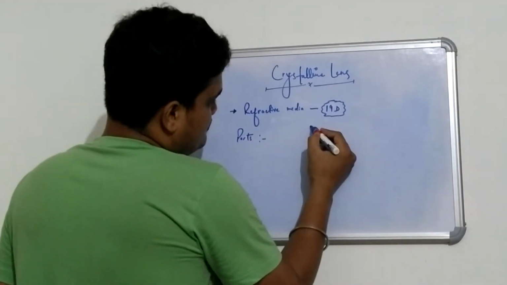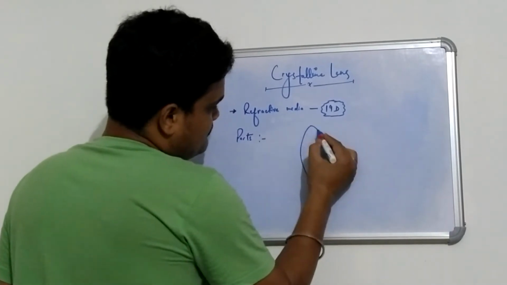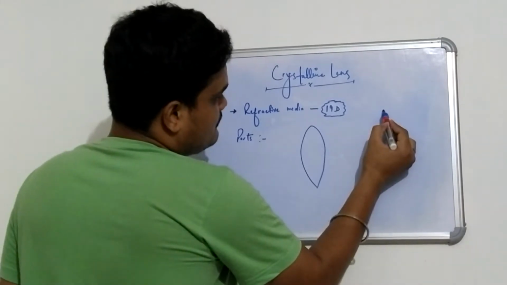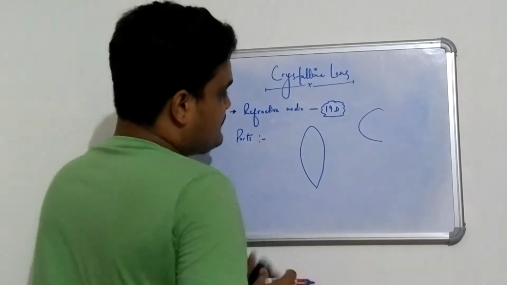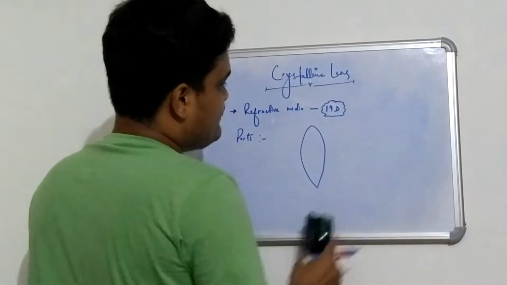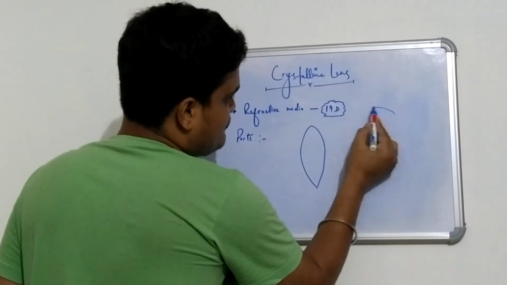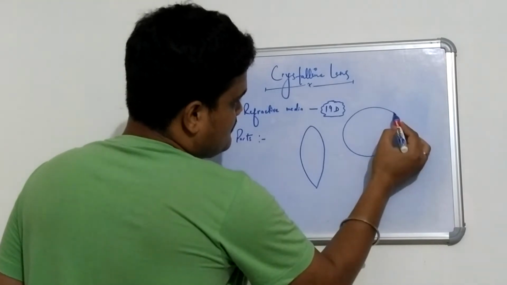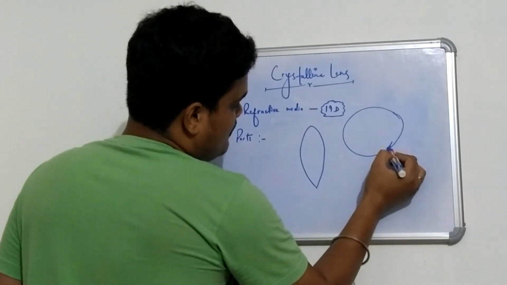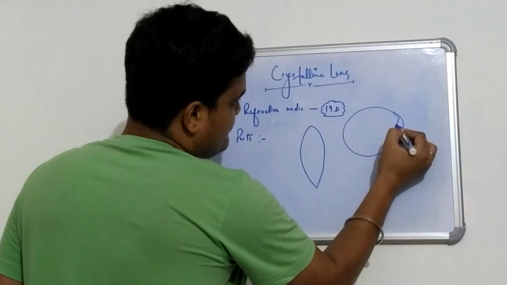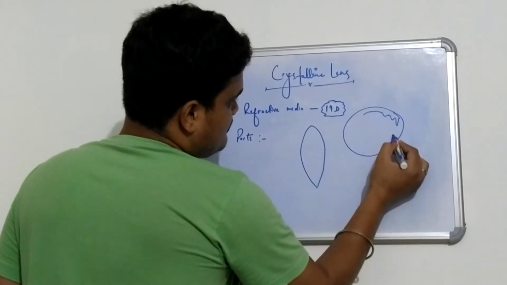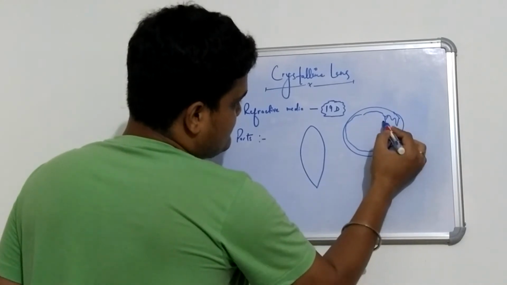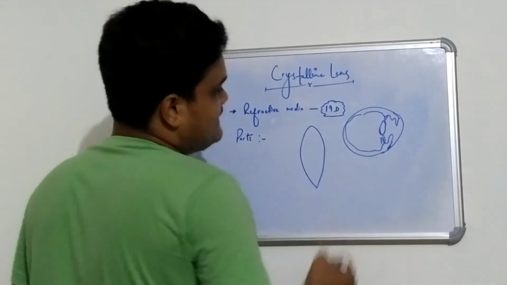So this is our crystalline lens. Let us make one diagram, then it is possible for everyone to understand. Suppose this is our eyeball. Somewhere here, with the help of the suspensory ligament, the lens is placed.